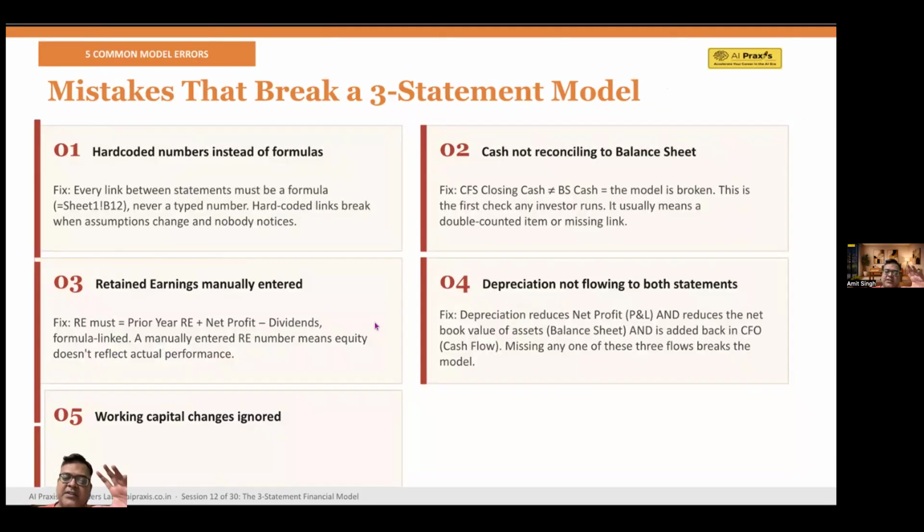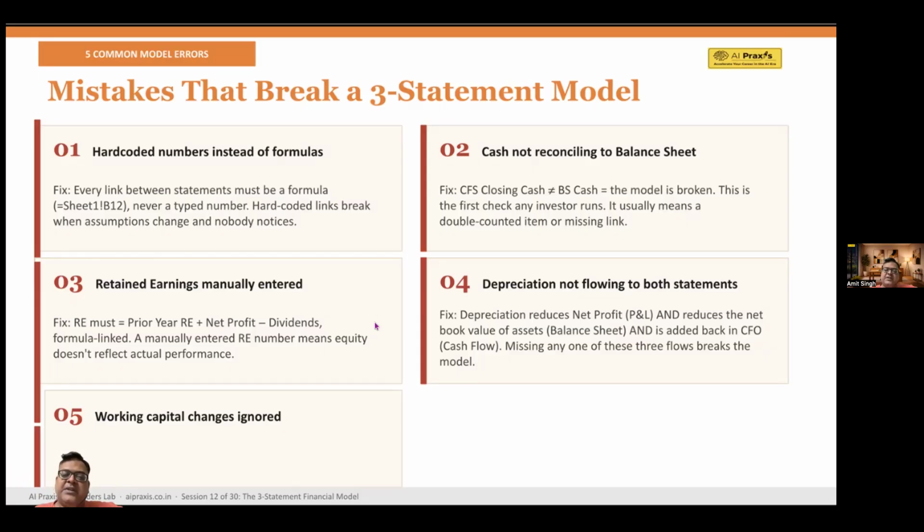Let's look at the most common mistakes that break a financial model. The first error we see is hard-coded numbers. Numbers are typed manually instead of using formulas. Please don't do that; learn a little bit of it. It is very simple. Take one cell, put an equal to sign, and use the formula. If you have to connect it to the previous sheet, just go to that particular sheet and the formula gets reflected automatically. So don't do it manually.